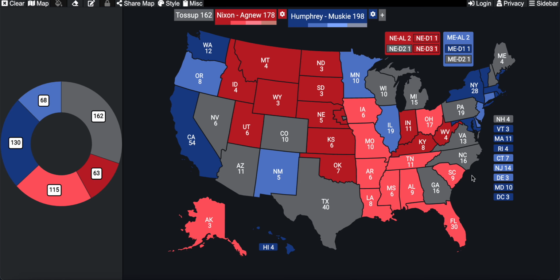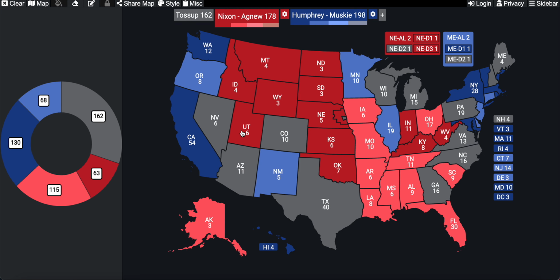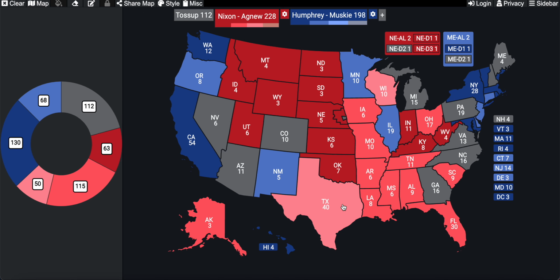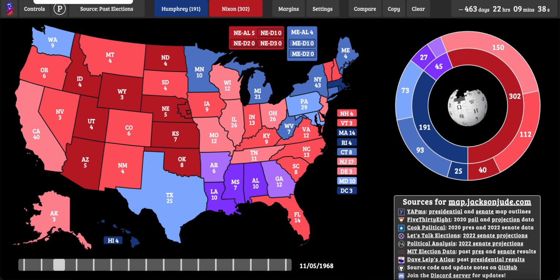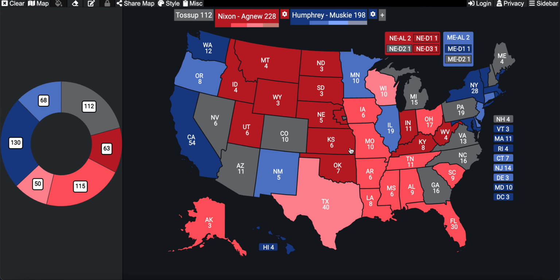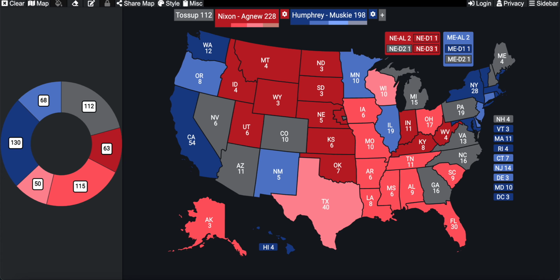So I'm going to start with the lean states for Richard Nixon. Those would be the states of Wisconsin. Texas would be lean for him. Hubert Humphrey won Texas by around 1 point, but Richard Nixon would probably win Texas because Texas has shifted around 6 points to the right since then.